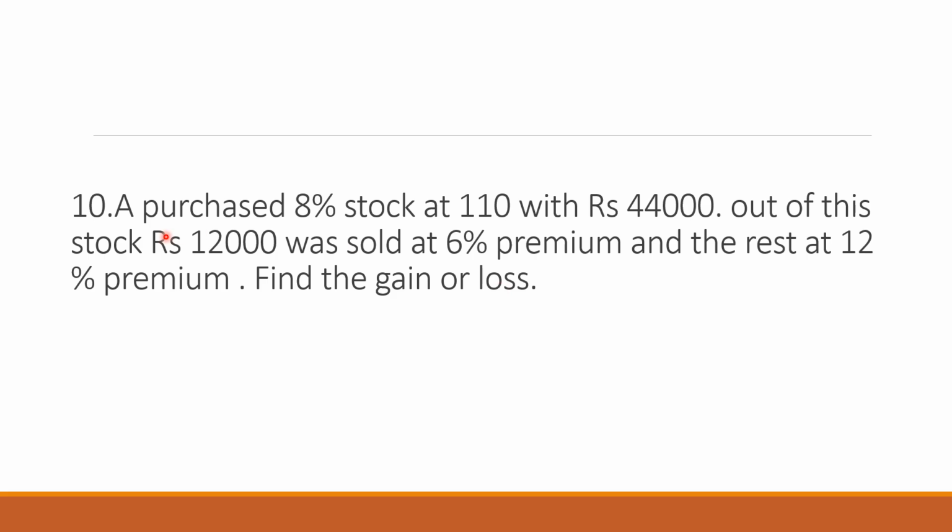Next question. A purchased 8% stock at 110 with 44,000. So you are going to purchase the stock, 100 rupees stock available at 110, and you are spending 44,000. Out of this stock, 12,000 was sold at 6% premium. So whatever he purchased, 12,000 stock is sold at 106 and the rest at 12% premium, so the rest of the stock is sold at 112. You have to calculate the final gain or loss.